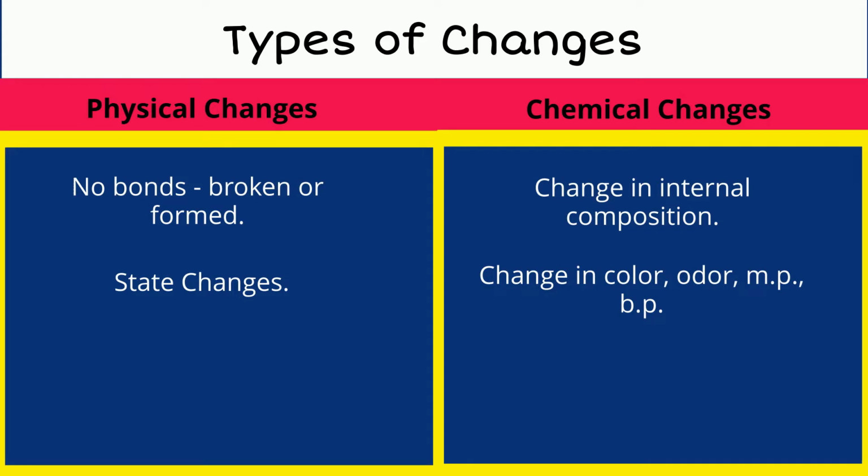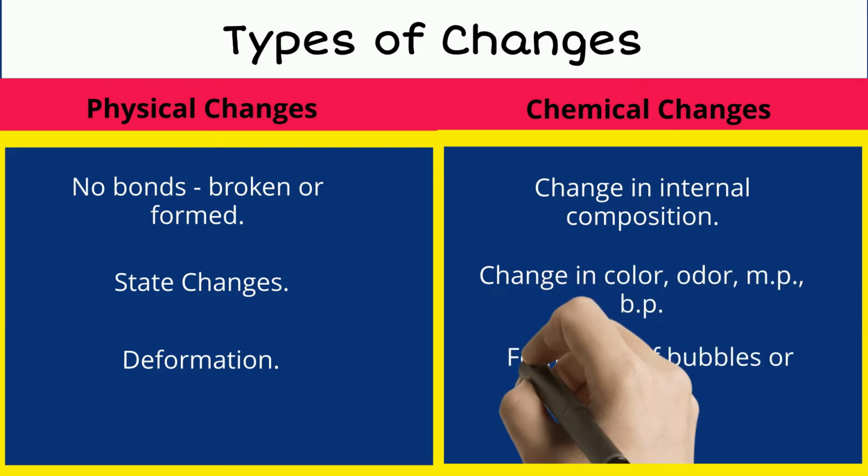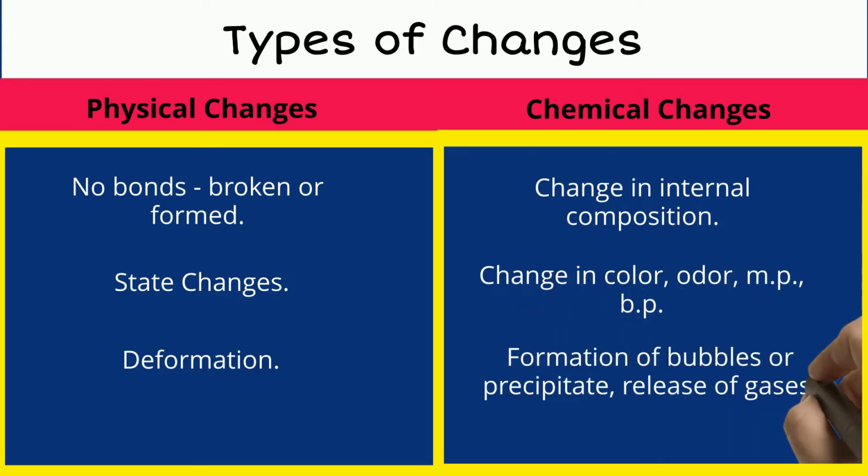The formation of the substance can sometimes be observed when a physical change occurs. But when a chemical change occurs, one can observe precipitate, formation of bubbles, release of gases, which changes the composition of the matter.